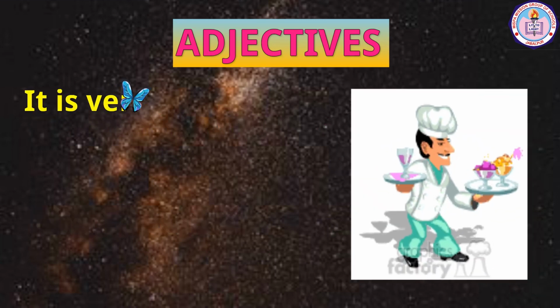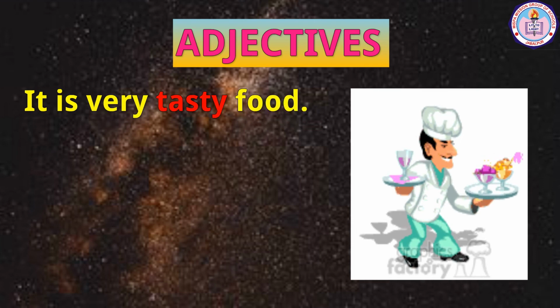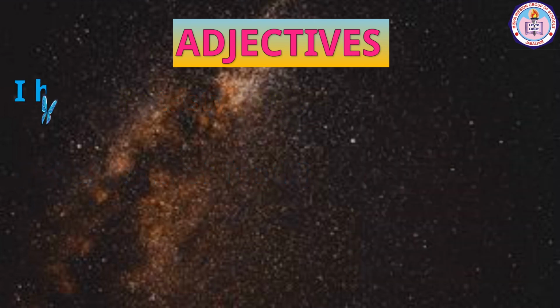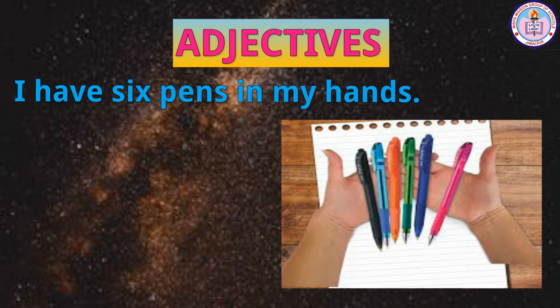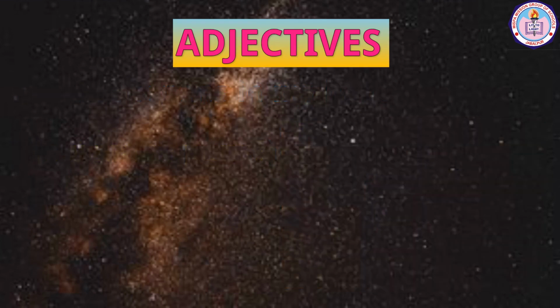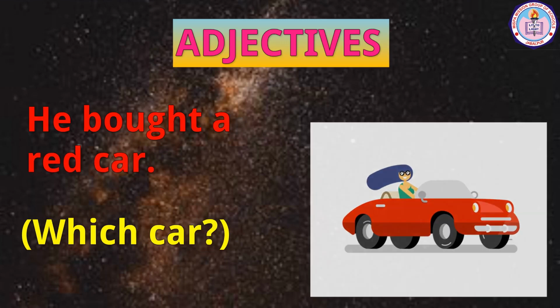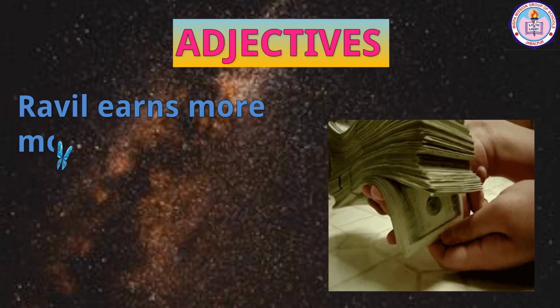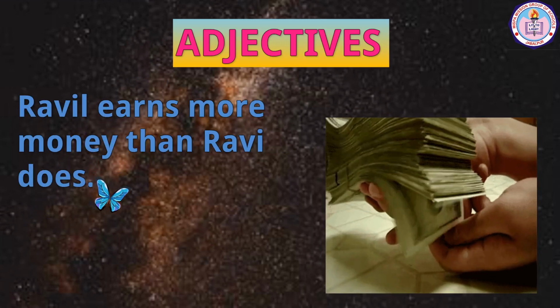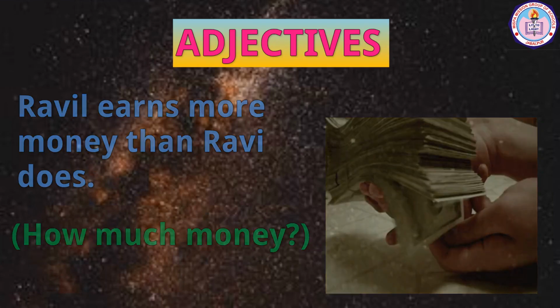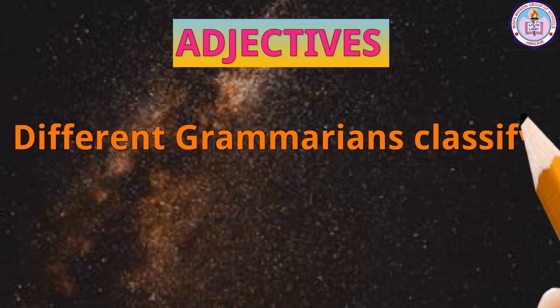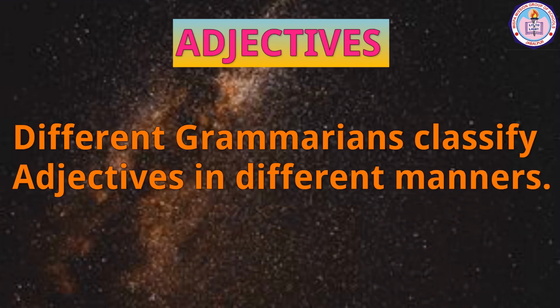It is very tasty food. What kind of food? I have 6 pens in my hands. How many pens? He bought a red car. Which car? Ravi earns more money than Ravi does. How much money?